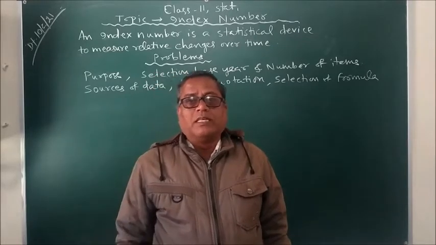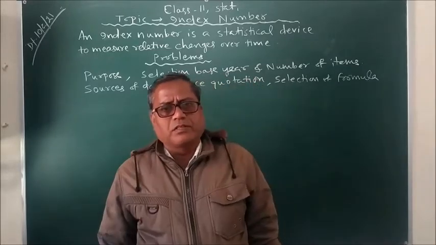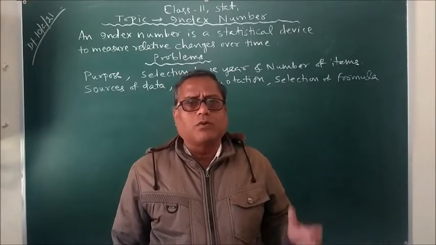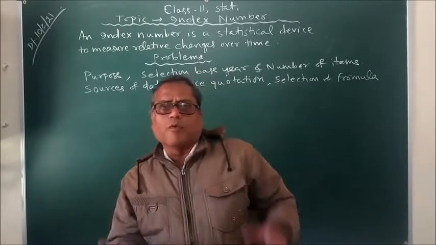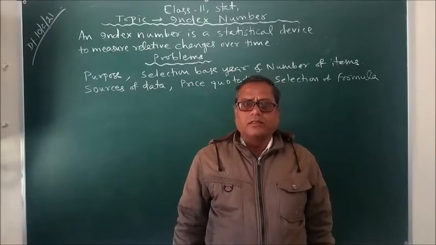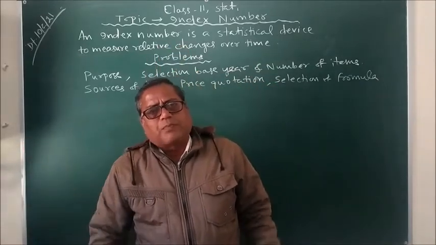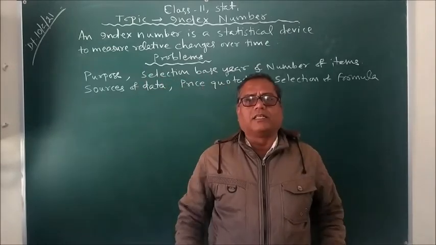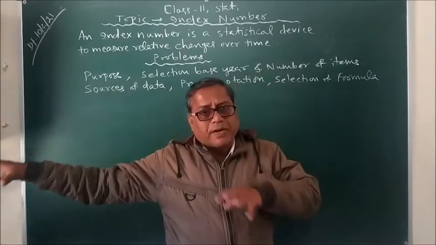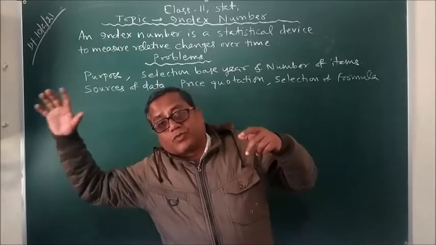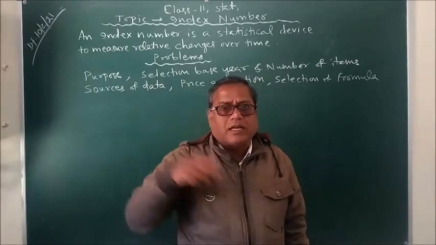Now, index number, by definition, it is a specialized average that helps us to calculate the change in the value of something over a period of time. Let's say the prices of goods and services before 10 years and the prices of goods and services in the current year. Whenever there is index number, there are two different time periods and something has changed in between those two time periods, and we are going to measure the intensity of change.